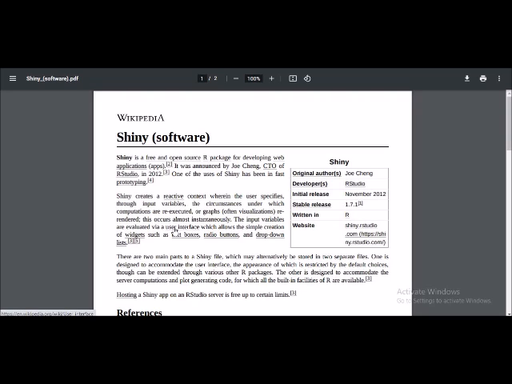The input variables are evaluated in terms of the user interface, and it becomes much easier and allows the simple creation of widgets. And if I show it to you, it is so simple, unlike the logic that has to be used in developing using the programming codes of C and C++ basically. So here you will see that there are text boxes, radio buttons, and drop down lists also present over here.